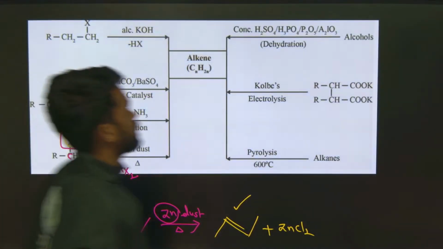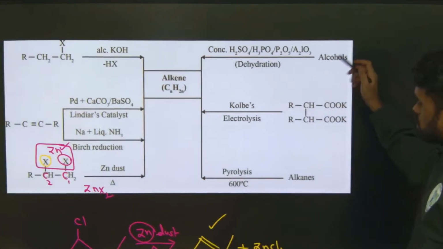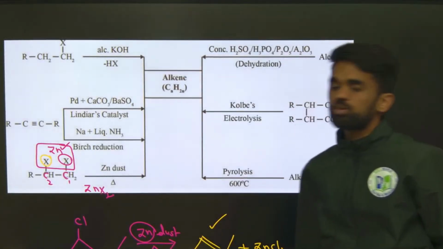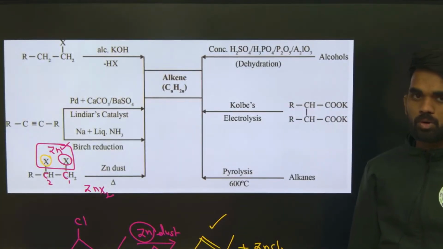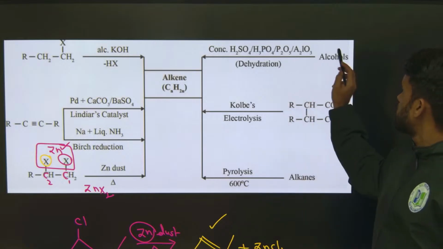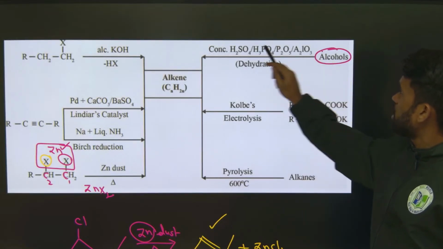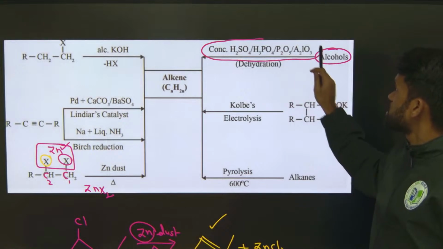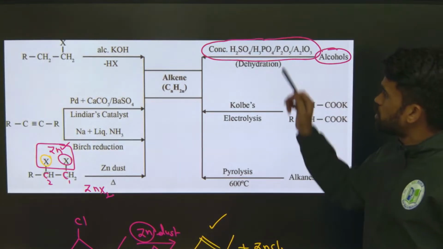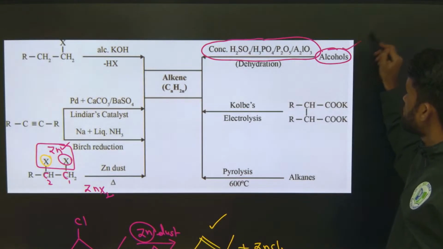And just look at alcohols. What we did for alcohols: we need to remove the OH group from the alcohol and a beta proton from the adjacent side. That is nothing but dehydration. So dehydration can be achieved by this many reagents. Any of these reagents can be used for preparation of alkenes by dehydration of alcohols.